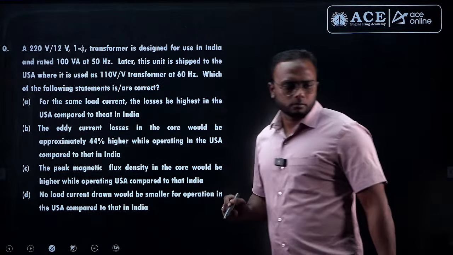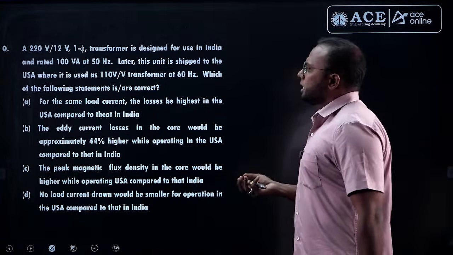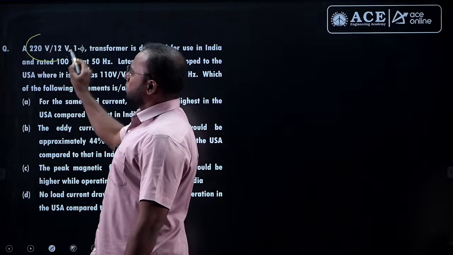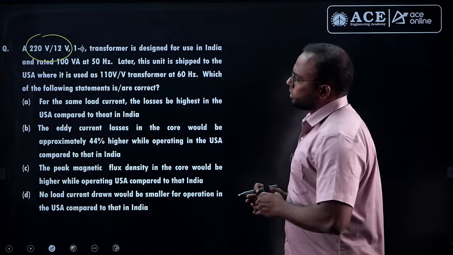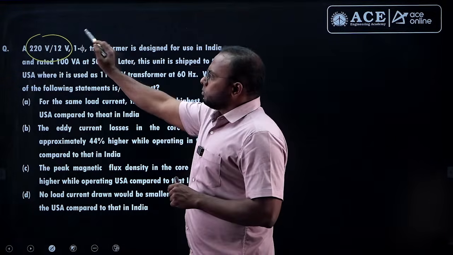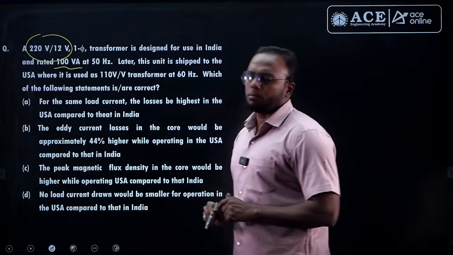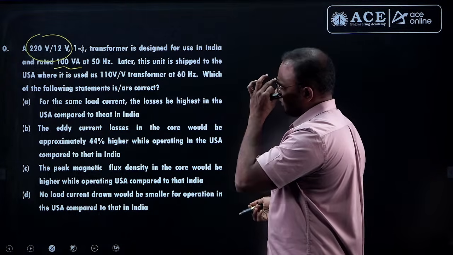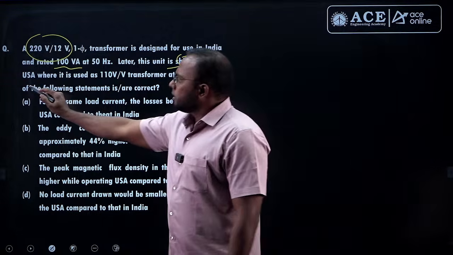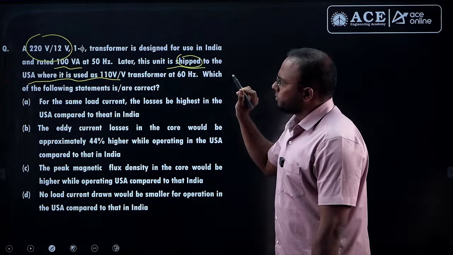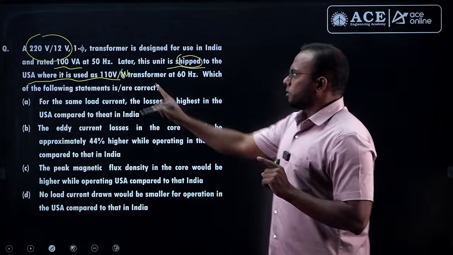See this question. A 220 by 12 volt transformer is given. Read the question. It is an MSQ model. Let's see the question and options here. A 220 by 12 volt single phase transformer is designed to be used in India at 100 volt ampere, 50 Hertz frequency. So Indian frequency. Later this unit is shipped to the USA, where it is used as 110 by 6 volt. Okay, half of that.